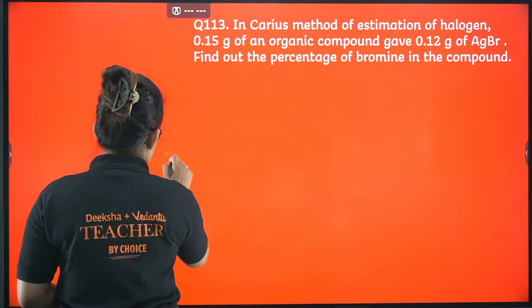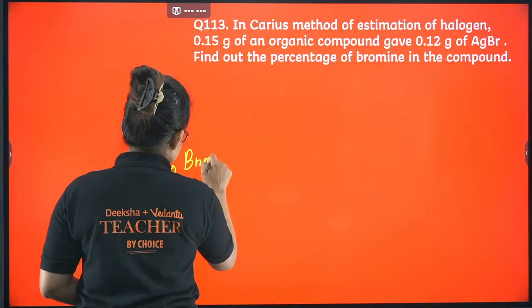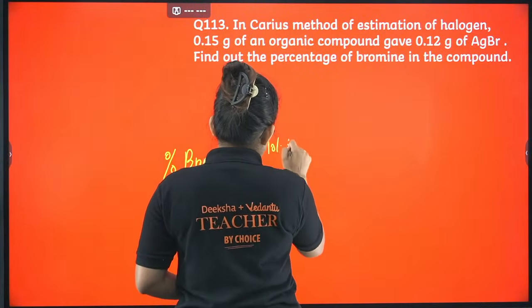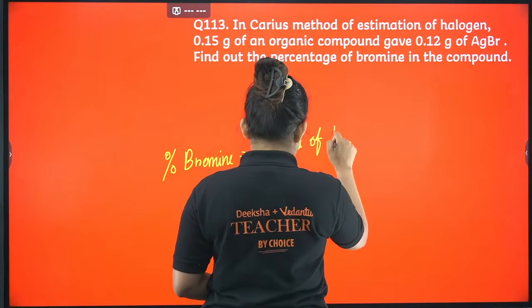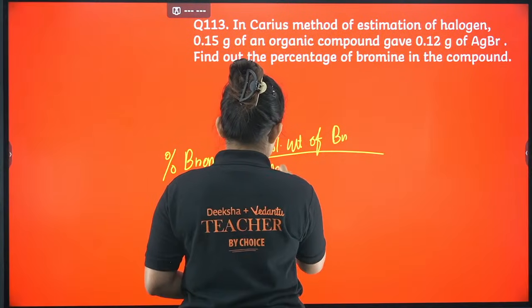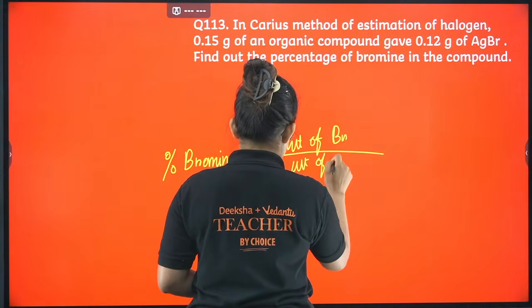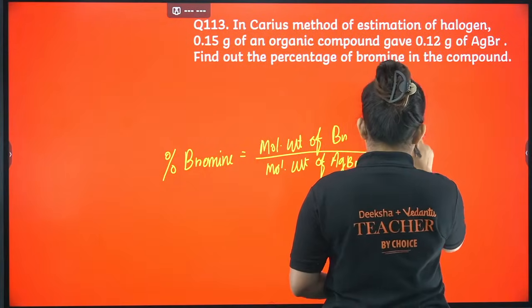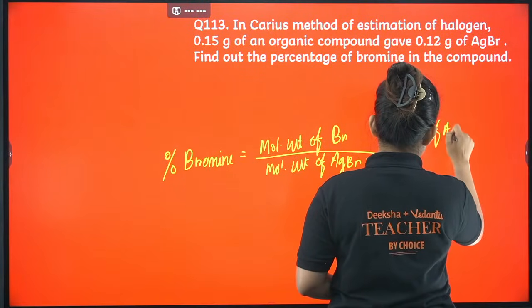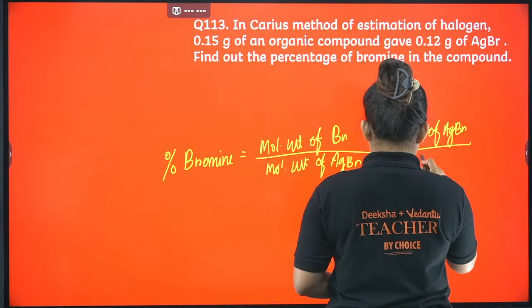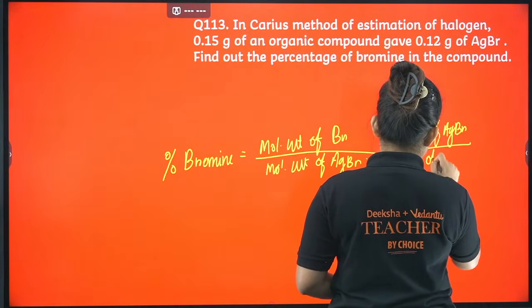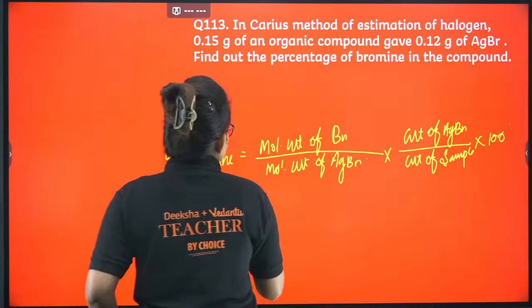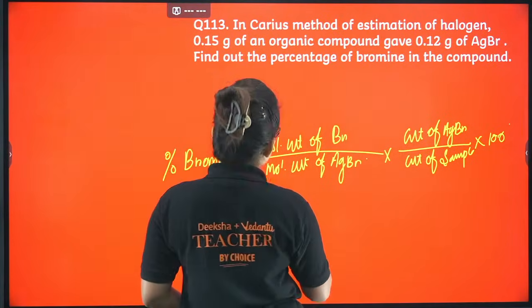So let me just write: percentage bromine is basically equal to molecular weight of bromine divided by molecular weight of AgBr, into weight of AgBr that you are getting, divided by weight of the organic sample, into 100. That's it.